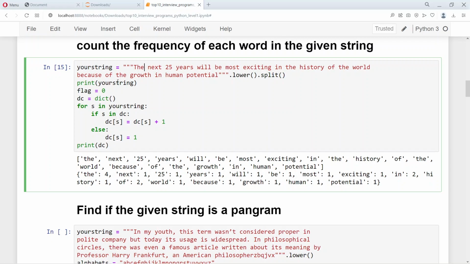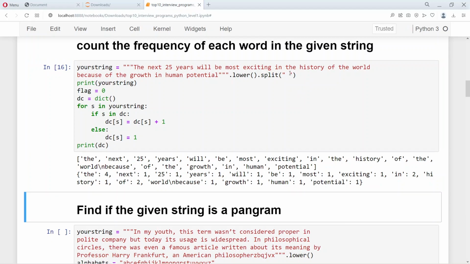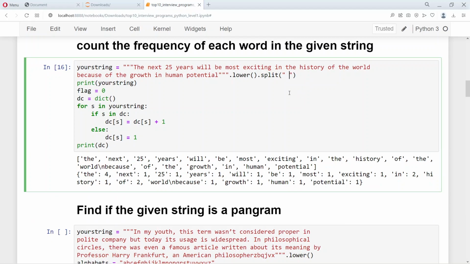So if you print your string, you can see what is interesting is it's a list of strings, and each one is considered as a string. Whenever there is a space, it is split at space. You may ask, how are you sure that it is splitting at space? Because the default for split is a space. So you could have actually given it like this, which would still produce the same output, because here you are explicitly telling that space is the splitting criteria. But even if you don't give anything, it considers default space as the splitting criteria.